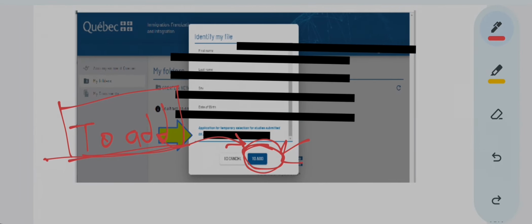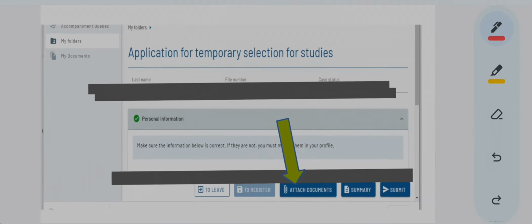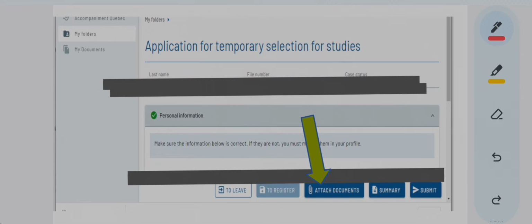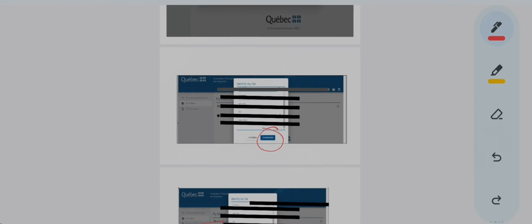Fine. Now you will see something like this. Your portal will look like this. Okay, I have hidden this information. You will see your full name over here, and your file number. You check this file number. Now, do you know where this file number is generated? This file number is generated on the temporary selection of studies portal. Which portal? This portal.